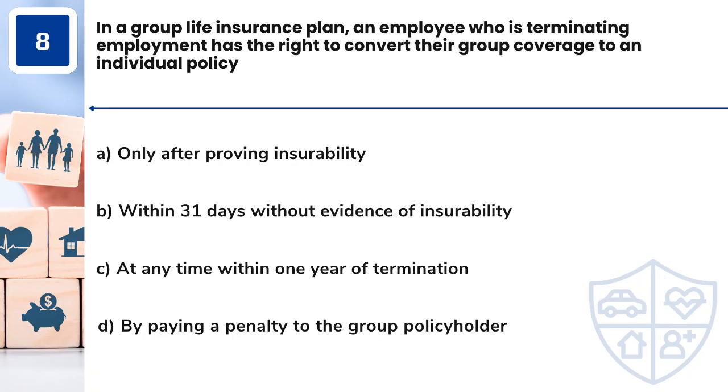Question 8. In a group life insurance plan, an employee who is terminating employment has the right to convert their group coverage to an individual policy. A. Only after proving insurability. B. Within 31 days without evidence of insurability. C. At any time within 1 year of termination. D. By paying a penalty to the group policyholder.